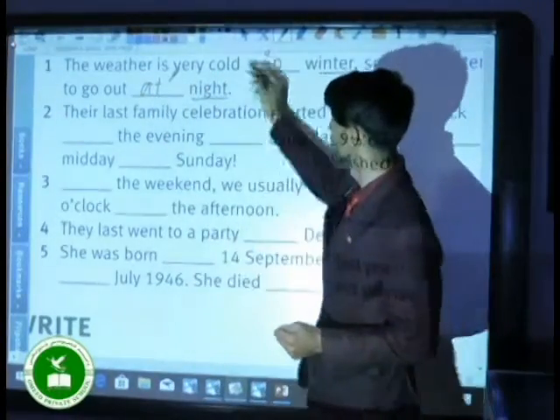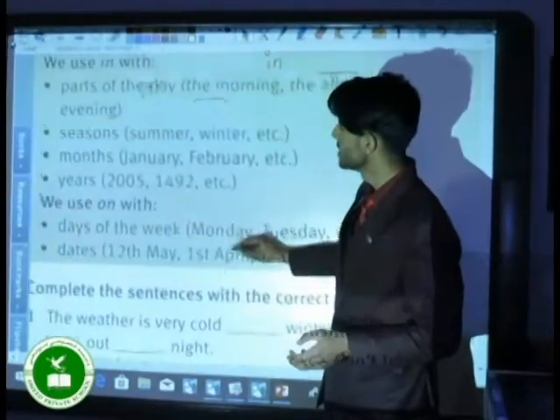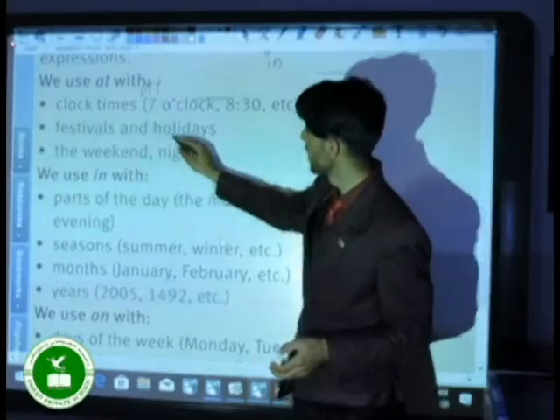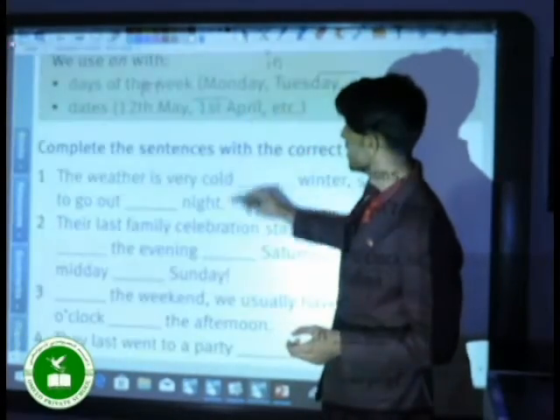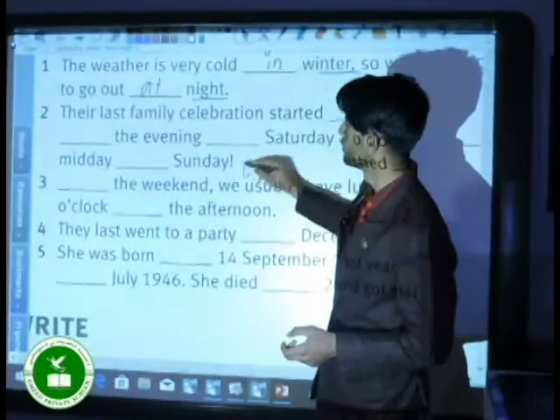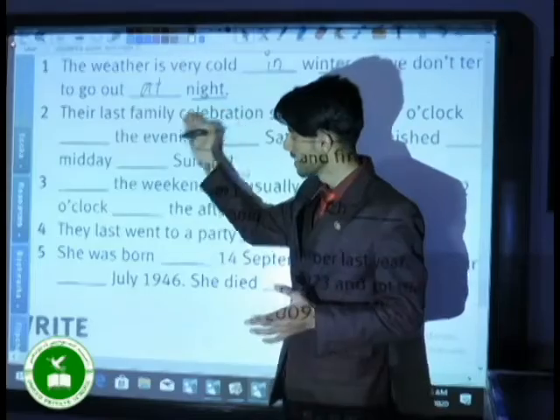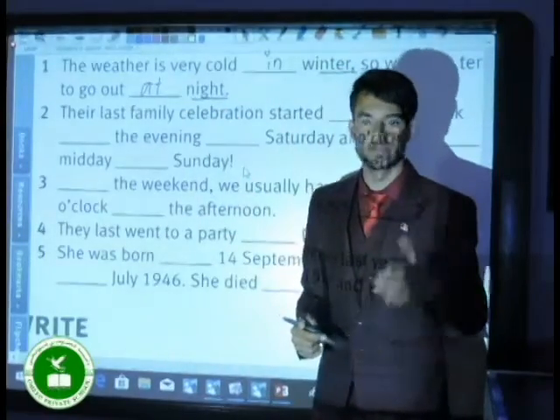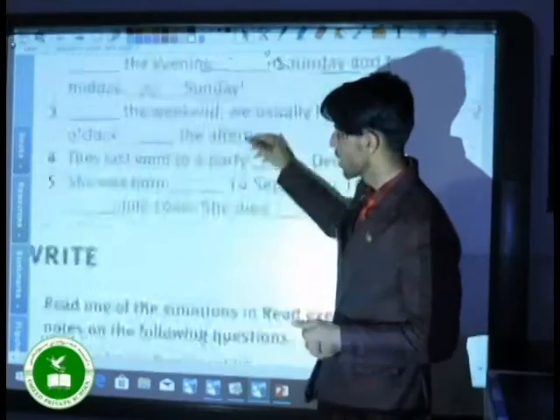As we just mentioned, if you remember properly, for night we use at. That's why we used here at night. Right? Okay, so you can complete the second, third, fourth, and fifth sentences by yourself. This is also your homework. Let's just go to the next part.